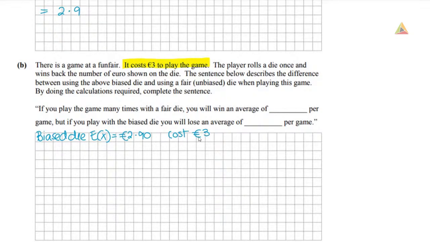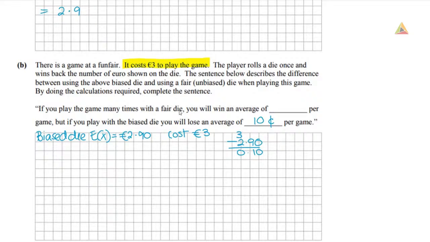So we can see that this is not a fair game. It costs us more than we expect to win back, so it's not fair. So we'd be saying, will we expect to lose 10 cents per game? So if you play the game many times with a fair die, you will win an average of, so we don't know this yet, per game. But if you play with the biased die, you will lose an average of 10 cents per game. So we've worked out what it is for our biased die.